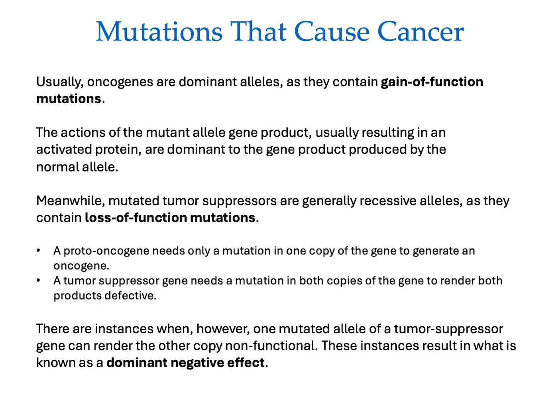Mutations that cause cancer. Usually oncogenes are dominant alleles. We haven't talked about inheritance really in this course yet. A dominant allele is one of a possible pair of alleles that exist in cells that will overshadow another allele that we call the recessive allele. So if an individual has one dominant allele in the pair, the result of having that dominant allele will overshadow whatever the recessive allele is doing.